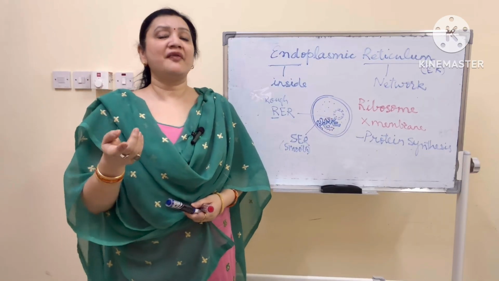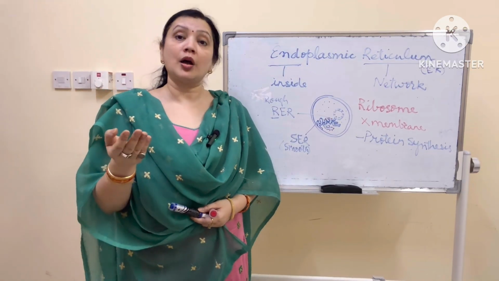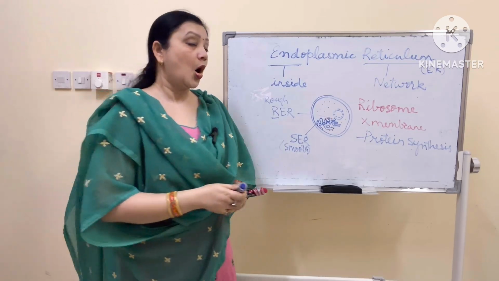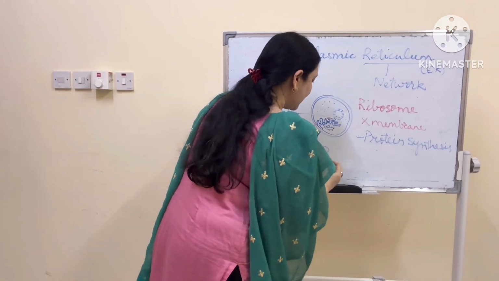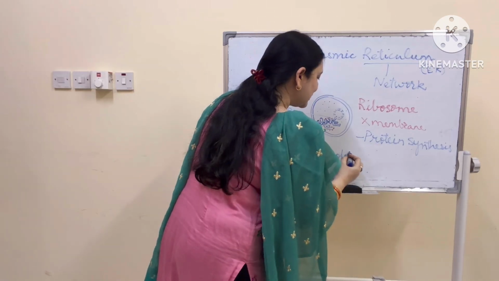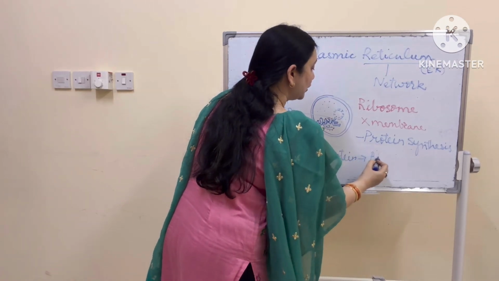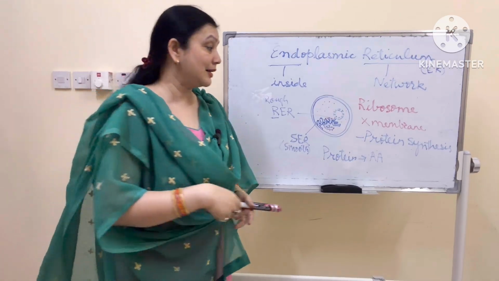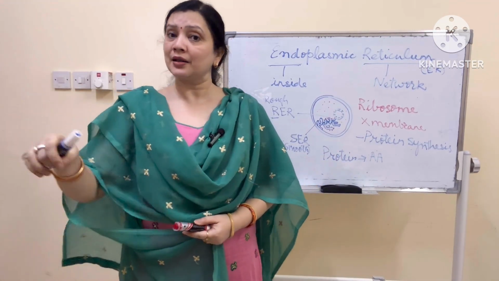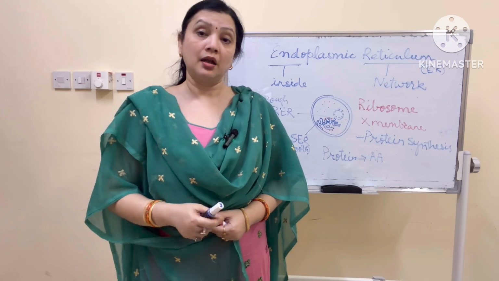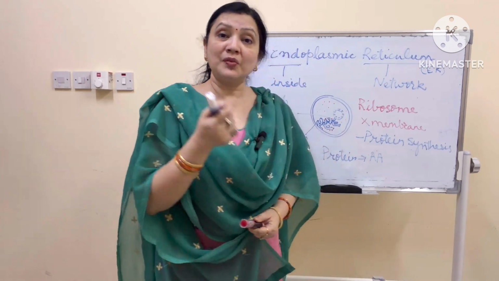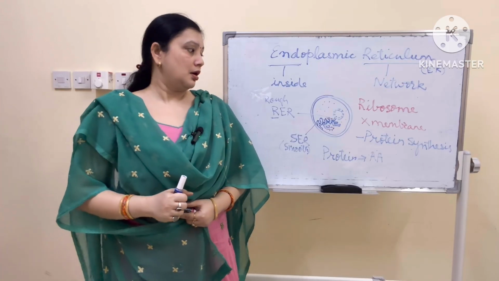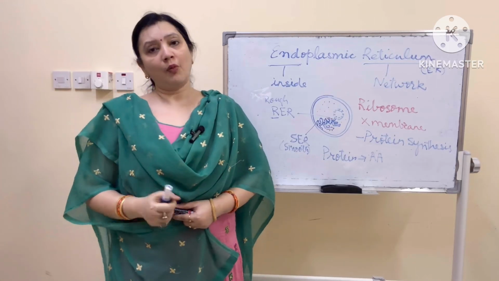The protein which you have taken in the form of pulses or milk products or egg or some non-vegetarian food, all that protein is digested in the digestive system and is converted to amino acids. The end product of protein is amino acid. Now all the amino acids are lying inside the cytoplasm. The ribosome decides which protein has to be made using those amino acid molecules.